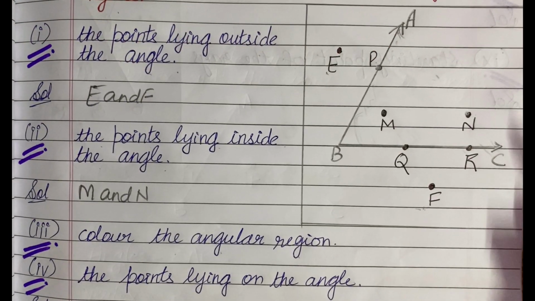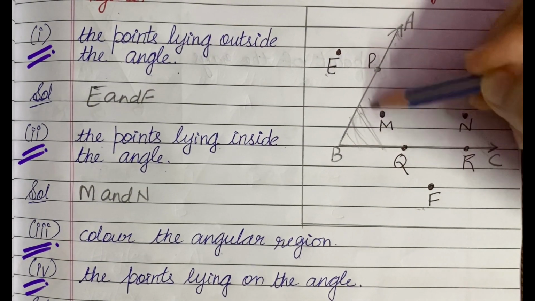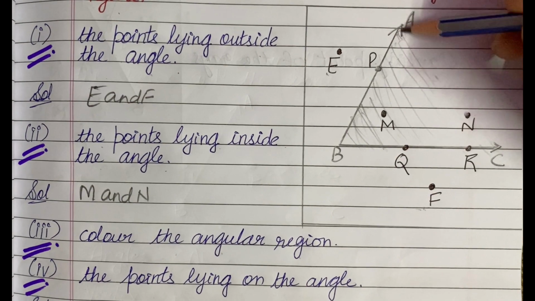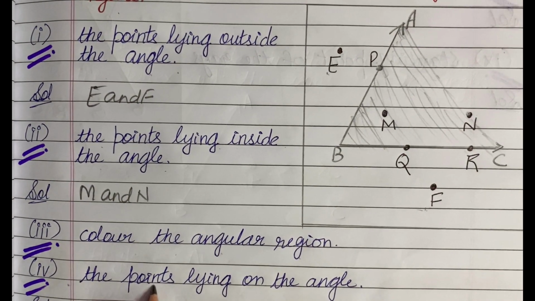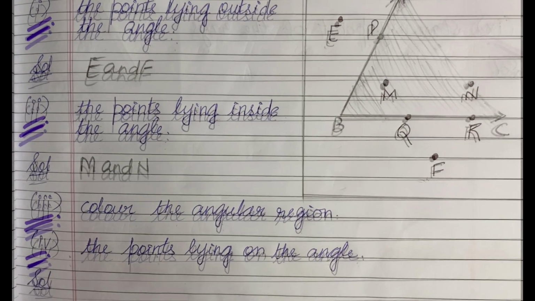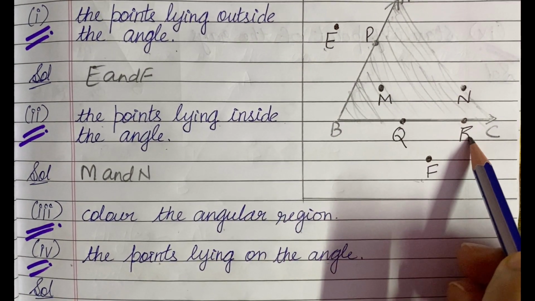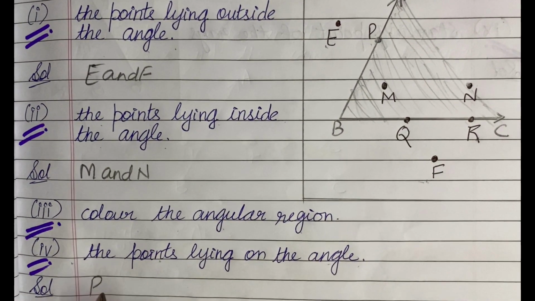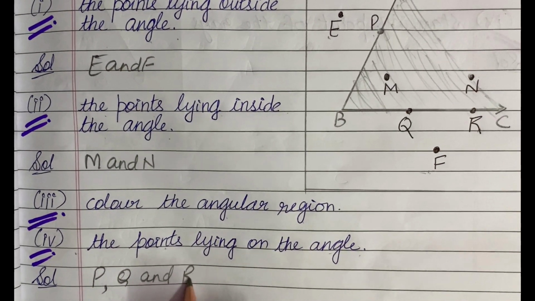Third point says that color the angular region. So color this angular region with the color of your own choice. Okay, so color this. And fourth point says that the points lying on the angle, the points which are lying on the angle are P, Q and R. So write here P, Q and R.